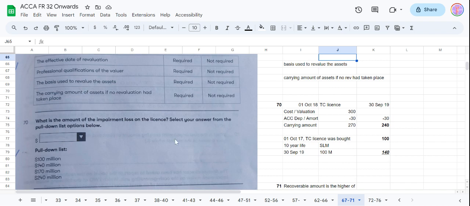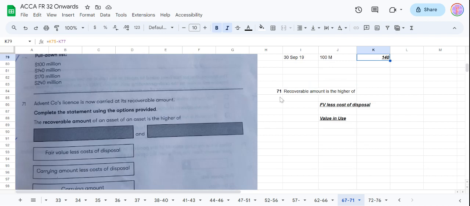And in question 70, they asked how much was the impairment. So we first took the beginning balance, then we calculated the ending balance, and then we saw that it should be 240. After impairment, they are saying that it should be 100 only. So the difference is our impairment. Then they asked what is the recoverable amount of an asset. So it is the higher of fair value less cost of disposal and value in use.